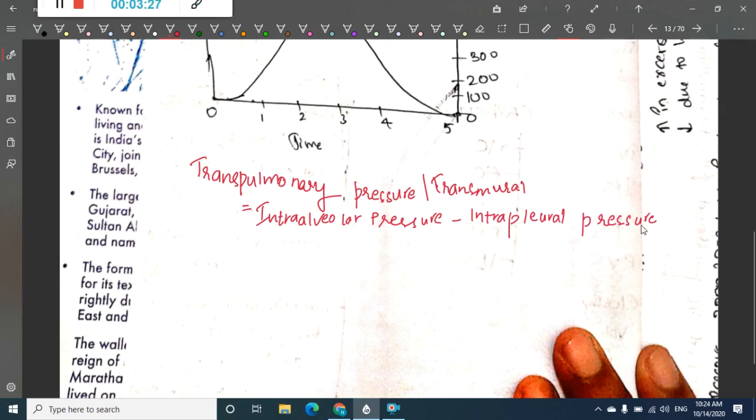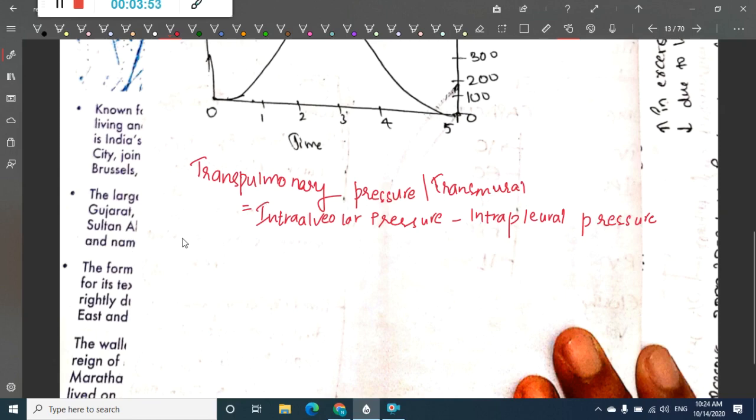Normally the lungs have a tendency to recoil inwards. The lungs require positive transmural pressure to increase their volume, and lung volume increases with increasing transpulmonary pressure. That means as transpulmonary pressure increases, the lung volume increases.